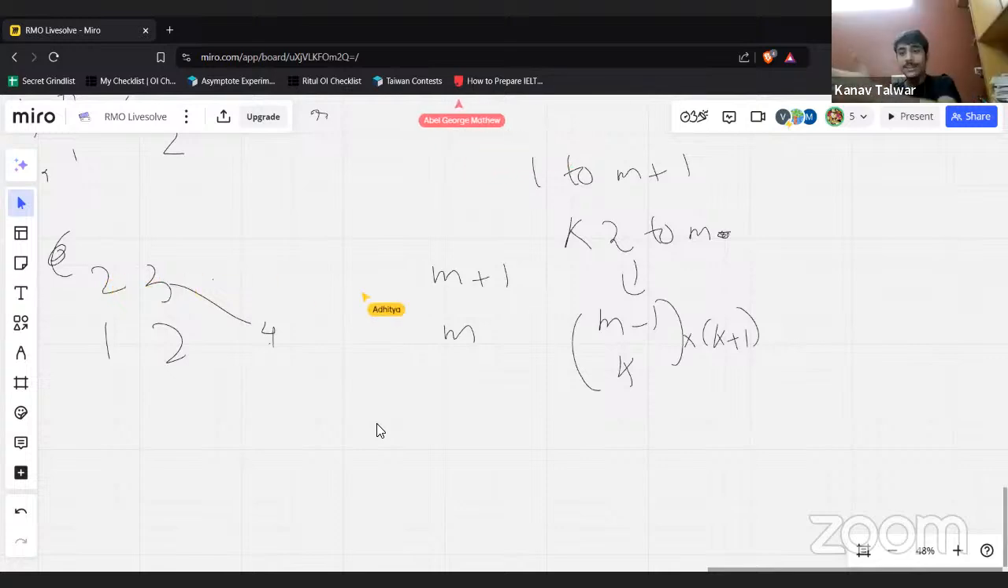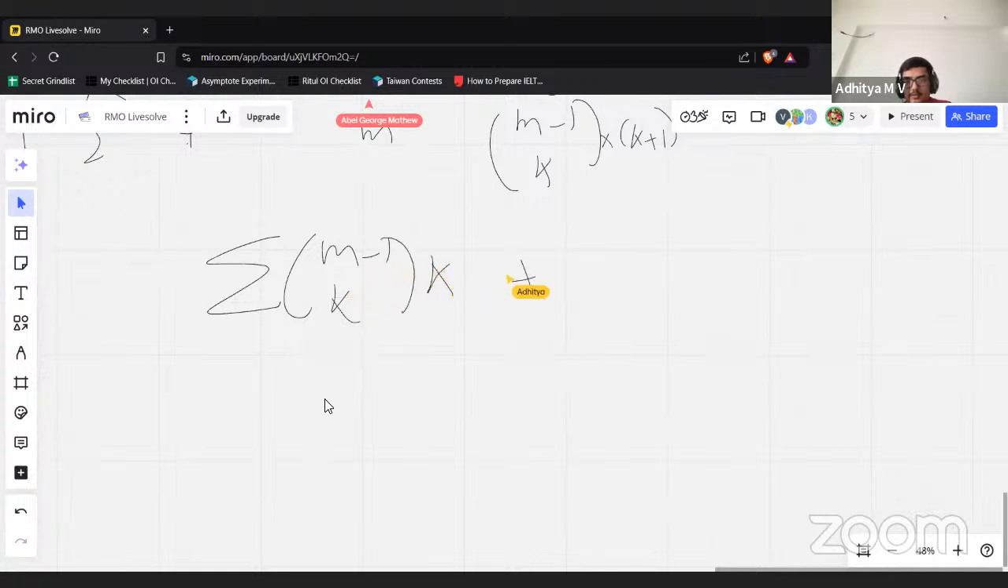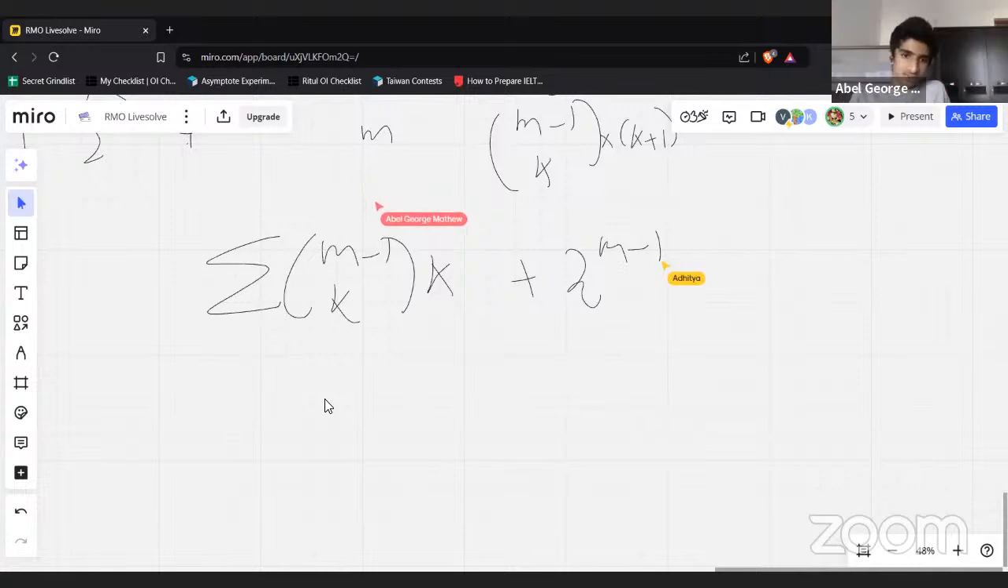So you have 2 to the m minus 1 cases. So the summation is this, right? The summation of this plus 2 to the m minus 1: m minus 1 choose k times k.